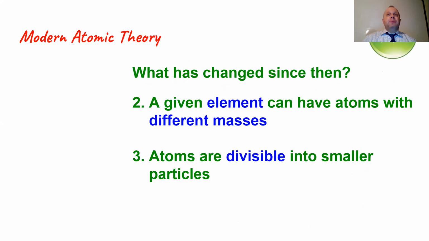That was about 200 years ago. If you fast forward all the way to today, 2020, what has changed since then? First of all, a given element can have atoms with different masses. We're going to talk about this more in our next class. Those are called isotopes. And second, atoms are divisible into smaller particles, and those particles you've probably heard of are called protons, neutrons, and electrons.